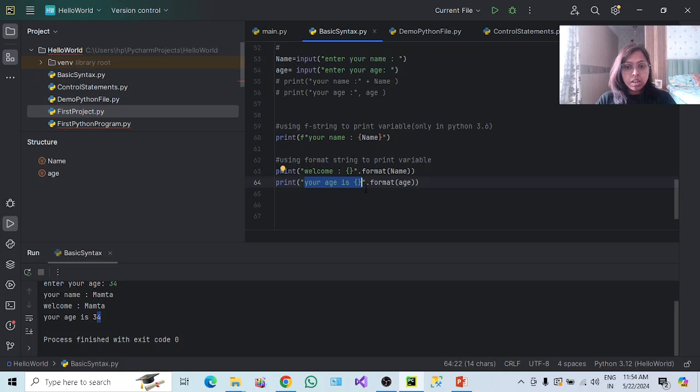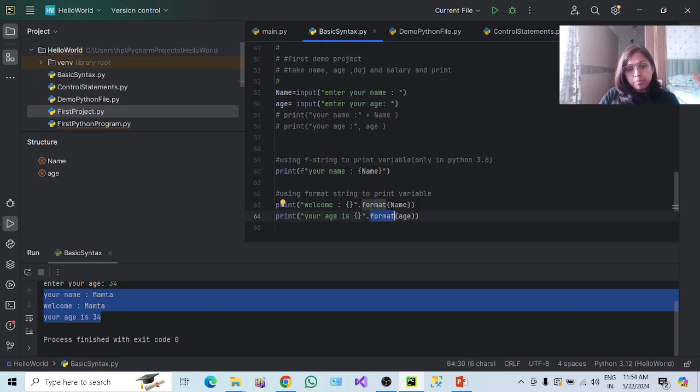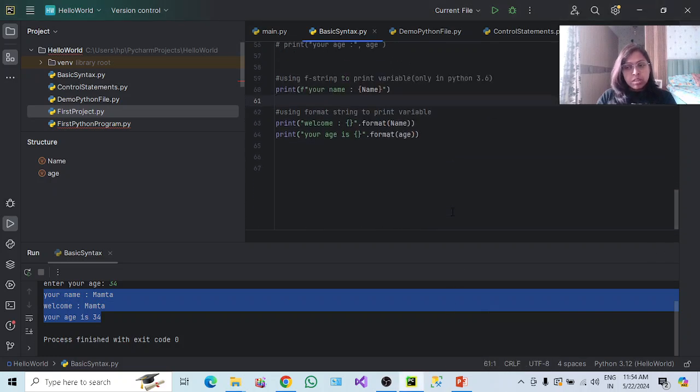So we'll give this, and then format this, and the format function gives the command to the interpreter that whatever you got in the previous string, anything which is coming with these braces, replace it with age. So this is how we can format our string. These are the two ways, using the f string or the format method, to format your output. This is how you can display the output of whatever you want to print.